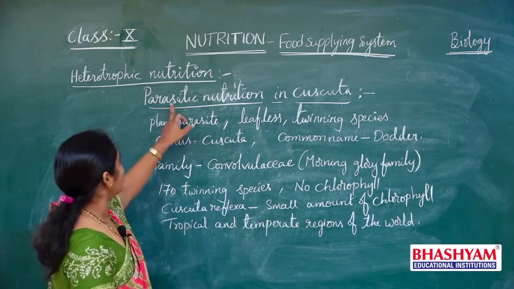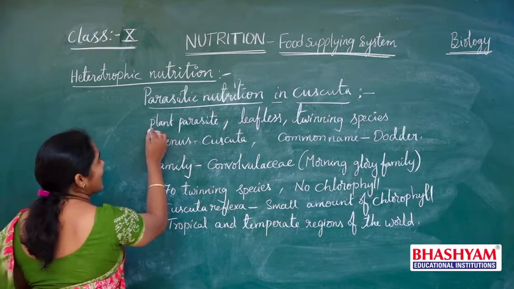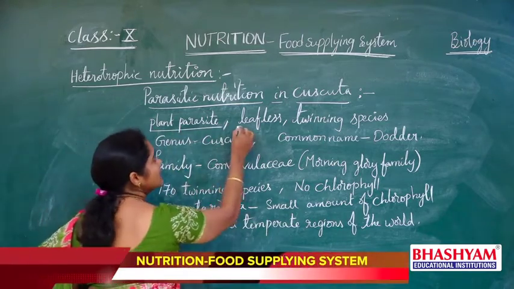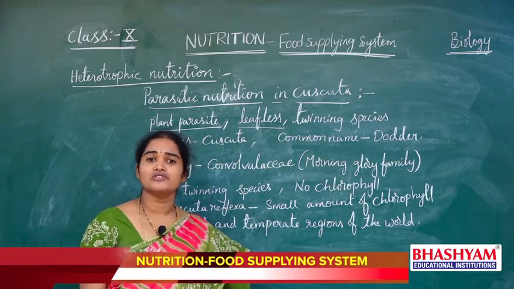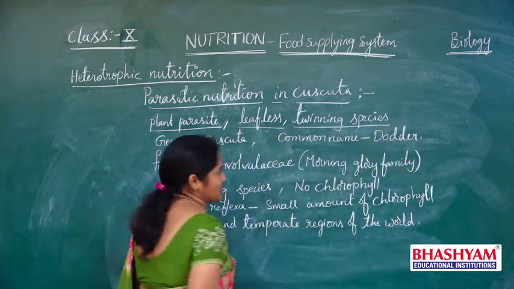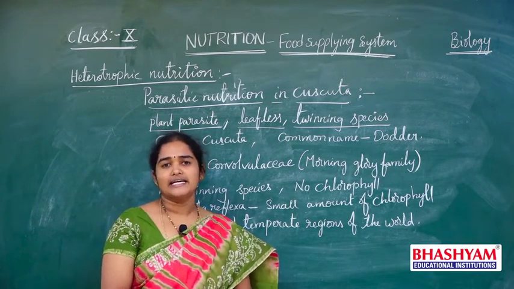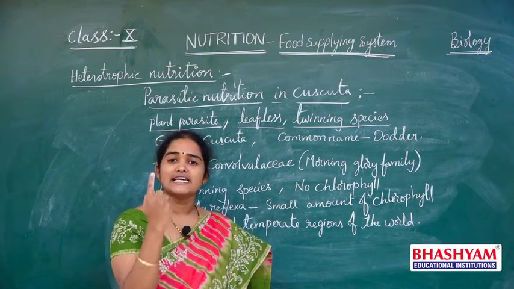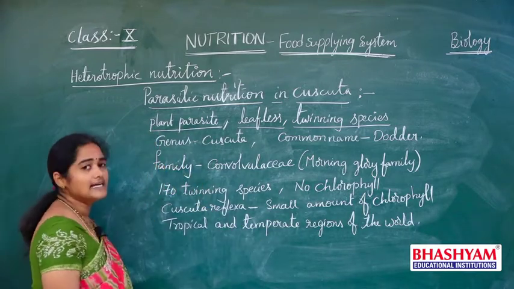So, in the topic parasitic nutrition in Cuscuta, actually this Cuscuta is a plant parasite, and it is a leafless plant. The leaves are modified to scales. So no leaves, and it is a twining species. It twines around the host plant, a supporting plant. It searches for the supporting plant, and it forms a spiral around the host plant. So it is called a twining species.